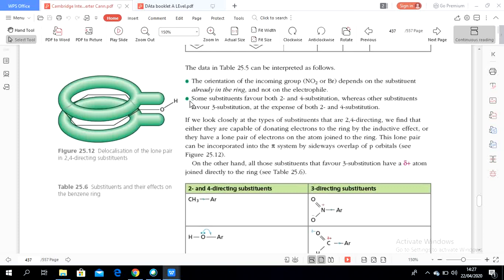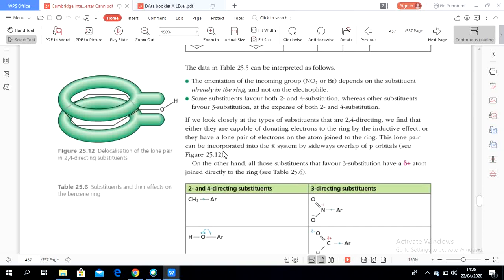Some substituents favor both the 2 and 4 positions, whereas other substituents favor the 3rd position at the expense of both 2 and 4. If we look closely at the type of the substituents, there are 2,4 directing ones. We find that either they are capable of donating electrons into the ring by the inductive effect, or they have a lone pair on the atom joined to the ring.